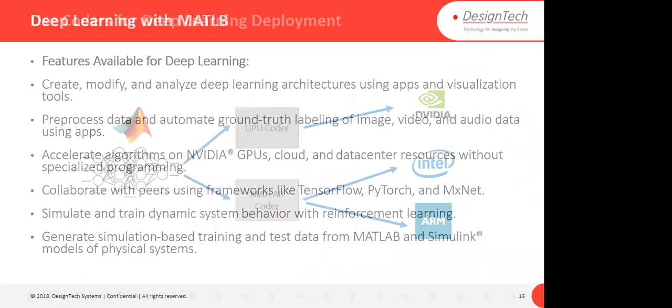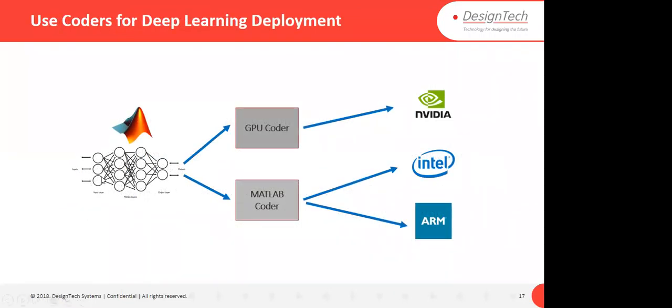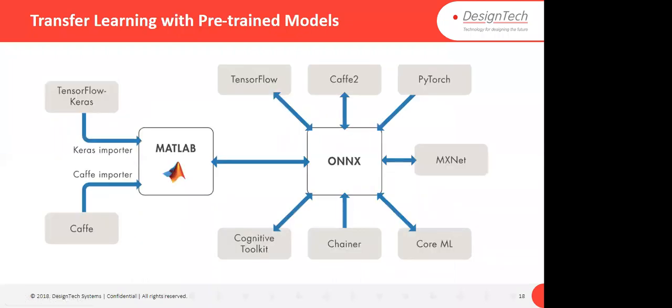Once your model is designed, you can generate GPU code or MATLAB code. GPU Coder is used to deploy on NVIDIA, and if you have processors like Intel or ARM processors, you can use MATLAB Coder to deploy your model on such hardware.